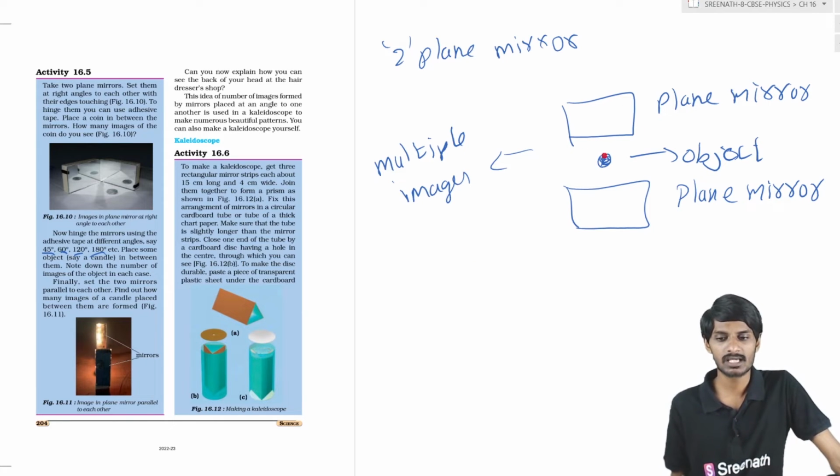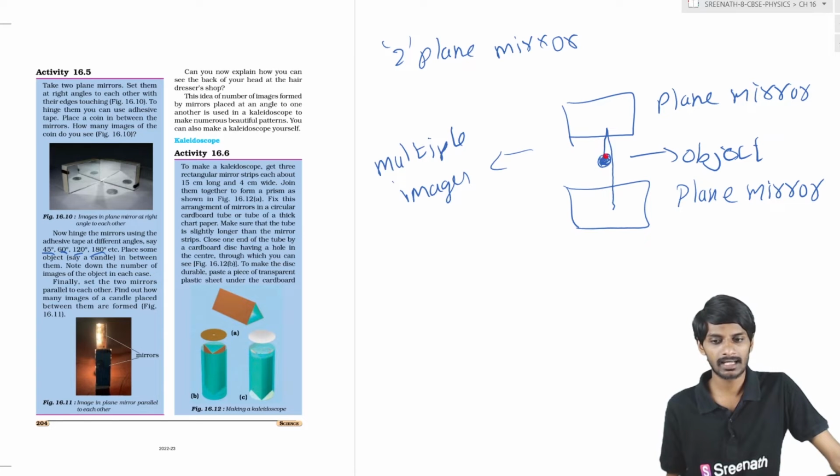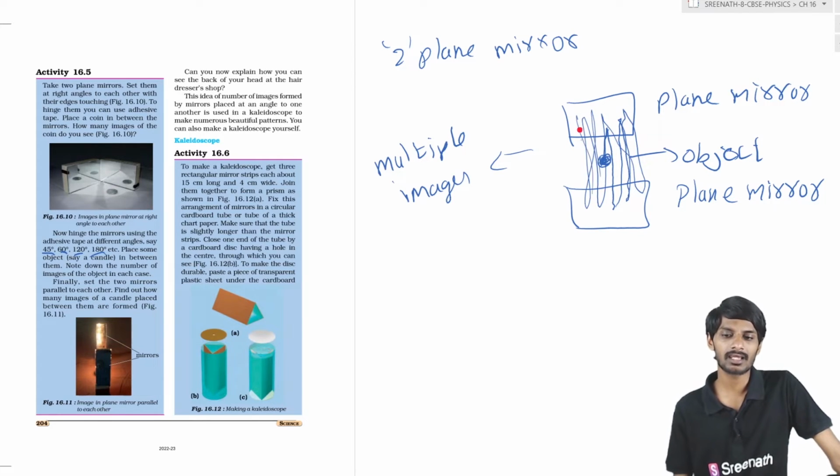Sir, how is it possible? Basically, the light from this object falls on this mirror, it is reflected and becomes incident on the other mirror, and again it is reflected. So light from here falls on it and you get an image here, and the light comes and falls on the other mirror, and here also you get an image, and again it is reflected here, and here also an image, and again it is reflected, and so on at every point on the plane mirror. So you will see multiple images.